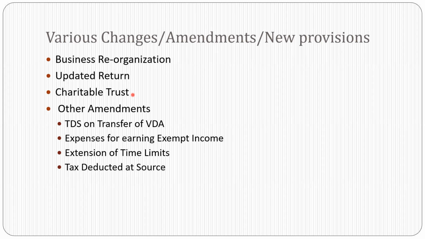For example, if you appoint an executive employee or CEO or trustee, etc., and you pay him 10 lakh rupees per month, and actually he is eligible for around 6 lakh rupees a month, then the balance amount will be